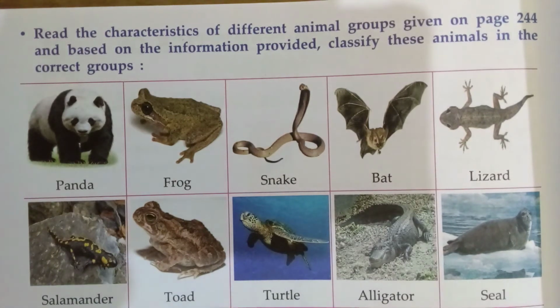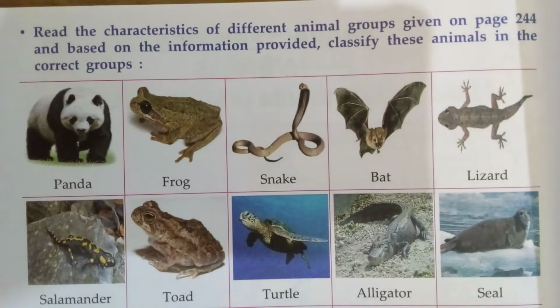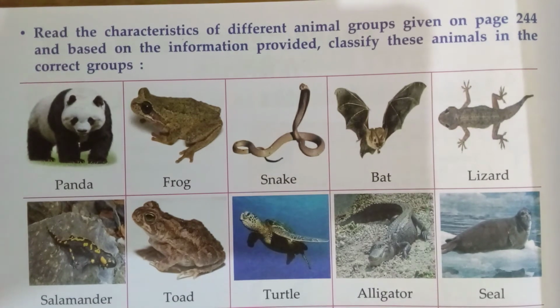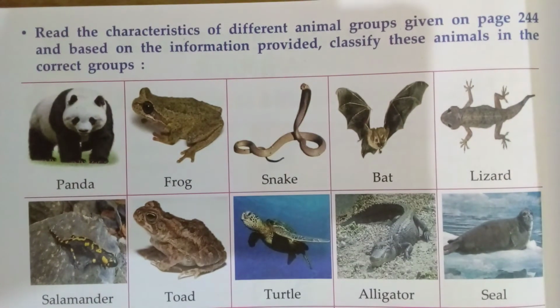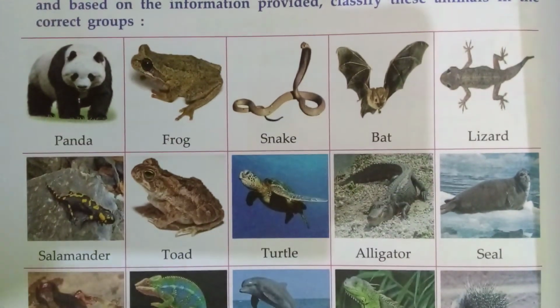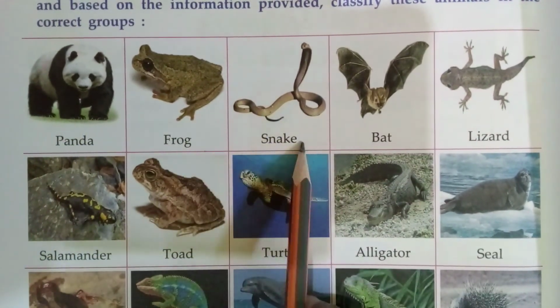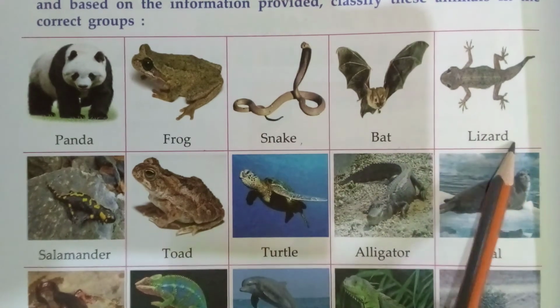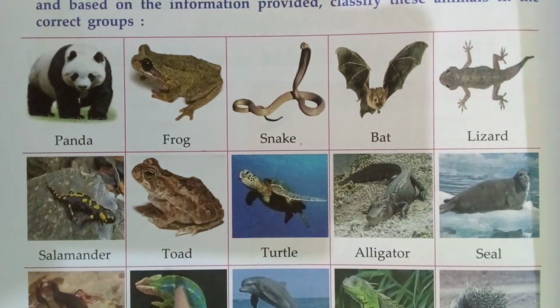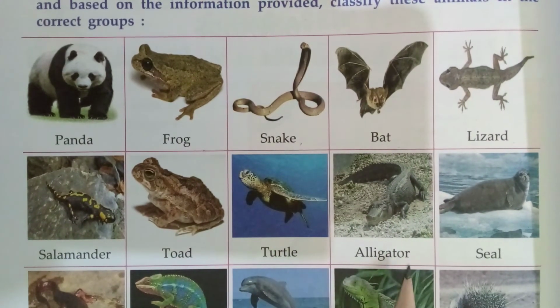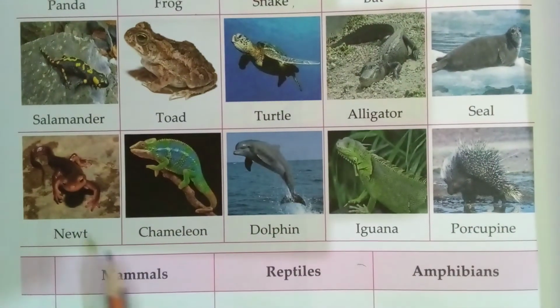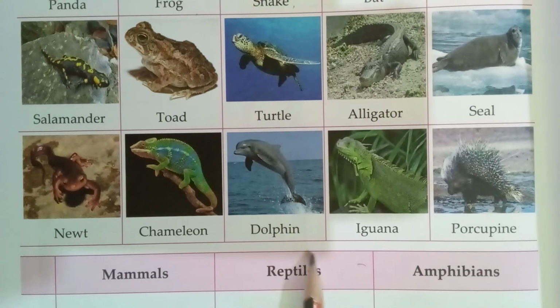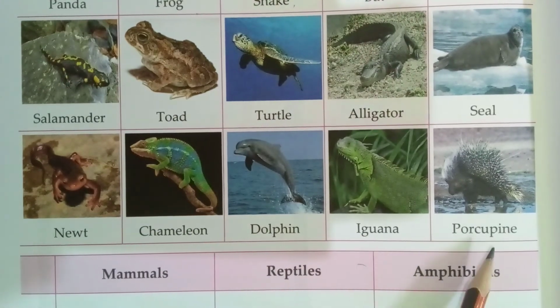First we'll read that, okay children? Before we read it already, but there is a page mistake, okay? Now see: panda, frog, snake, bat, lizard, salamander, toad, turtle, alligator, seal, newt, chameleon, dolphin, iguana, porcupine.